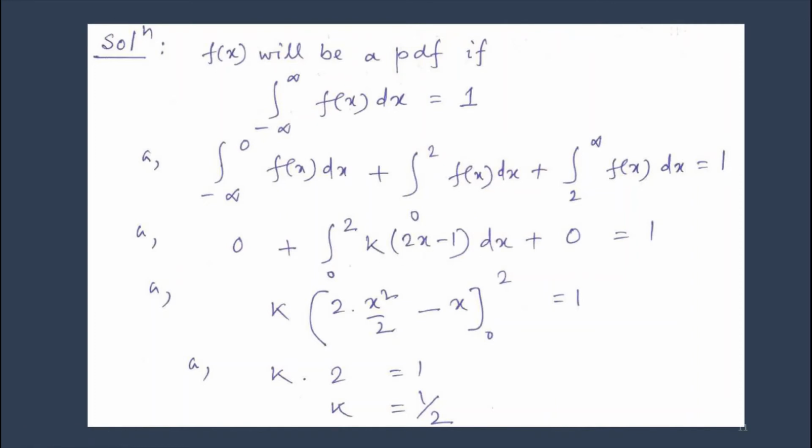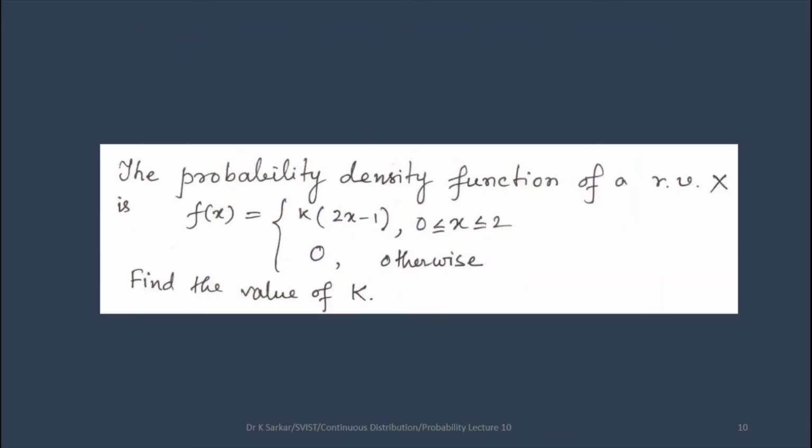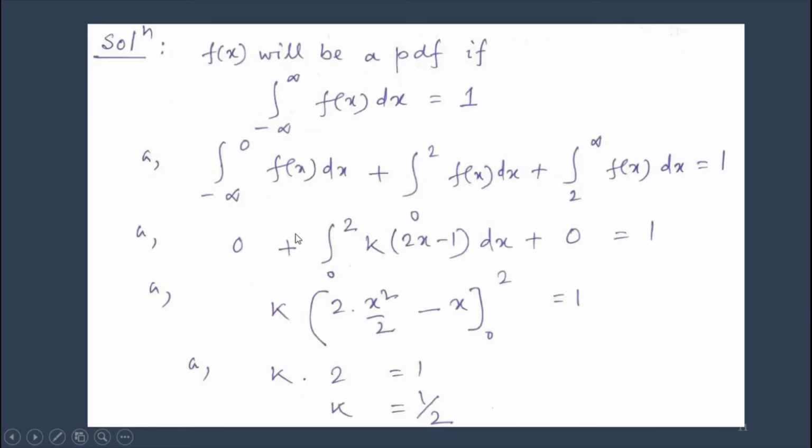In other intervals, the functional value is 0. So let us take 0 from minus infinity to 0 and 2 to infinity. Therefore, we have to find the integral only of the middle part, 0 to 2, of k(2x minus 1)dx, and solving that integral we get the value of k as half.